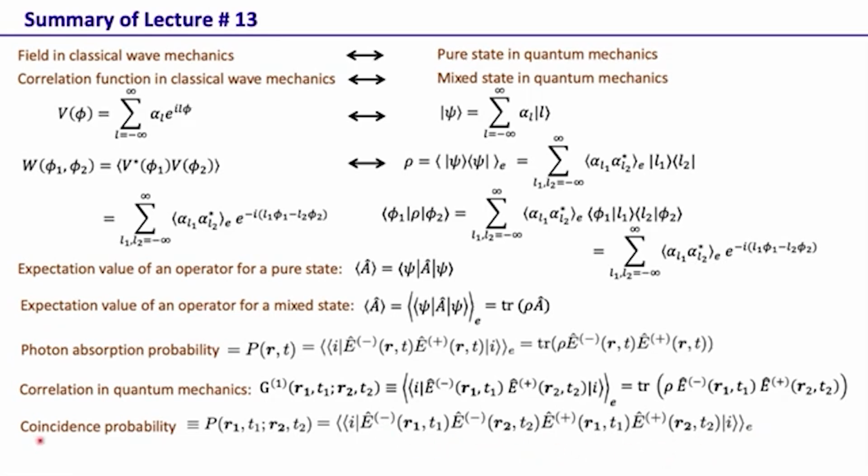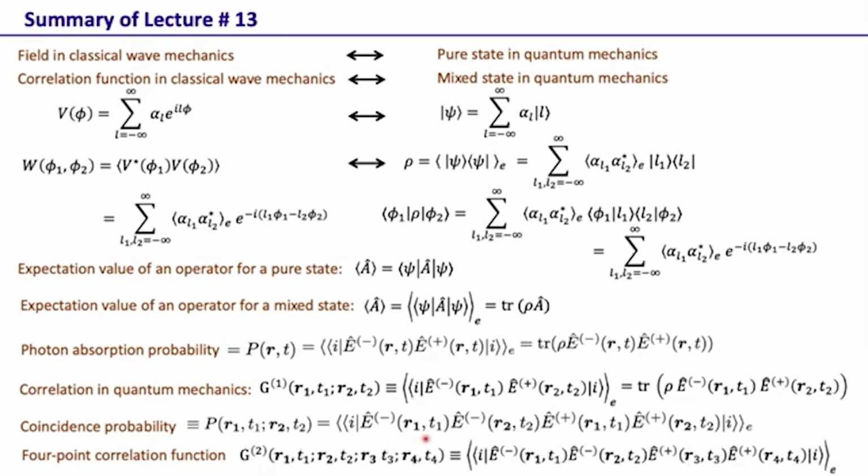So now that we have two photons in the system, we can ask the coincidence probability. We can have now a 4-point correlation function. Just like for one photon we have a 2-point correlation function, when we have two-photon detection, one can have a 4-point correlation function. And just like this, it is given by E minus R1T1, E minus R2T2, E plus R3T3, and E plus R4T4, and so on. Okay, so we will be using these quantities, coincidence and 4-point correlation, as we study 2-photon coherence and 2-photon interference.